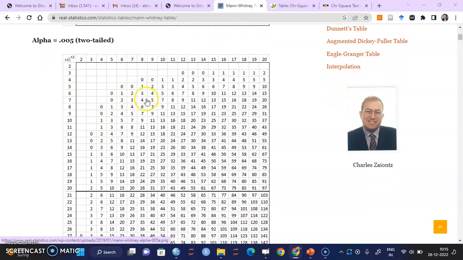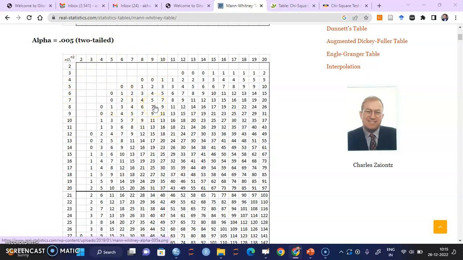Here we look for the critical value of the Mann-Whitney U test. We can see we have n1 and n2 as 8 and 9. So we choose one as 8 and another as 9. The combination of 8 and 9 will give you 7. You can choose any row or any column. For example, you can choose this as 9 and this as 8. It will be 7, by the way.